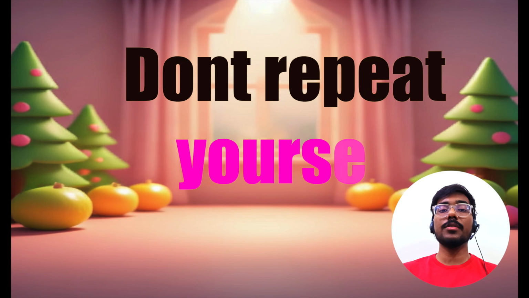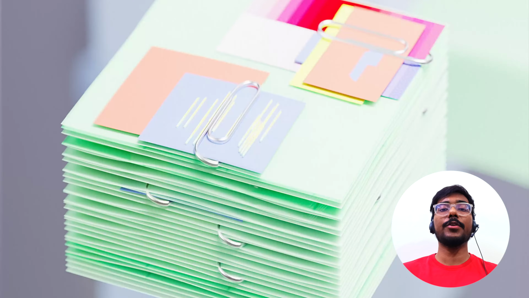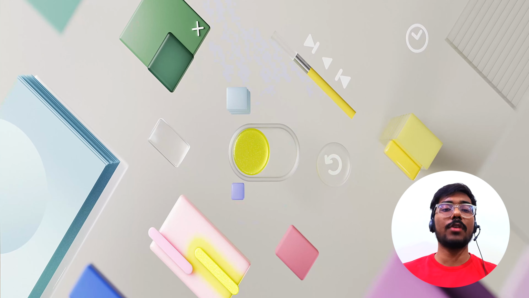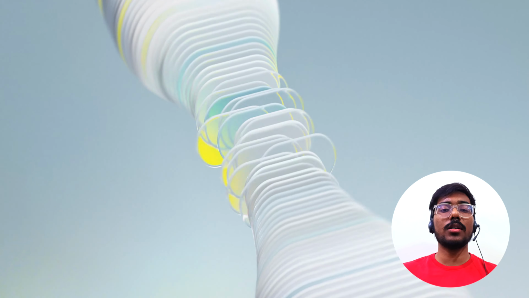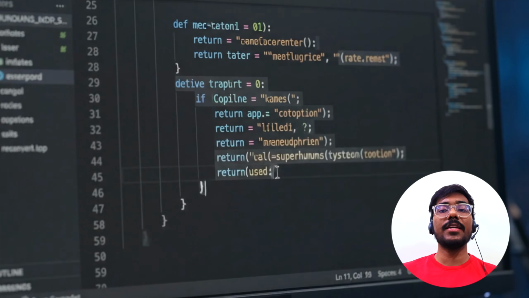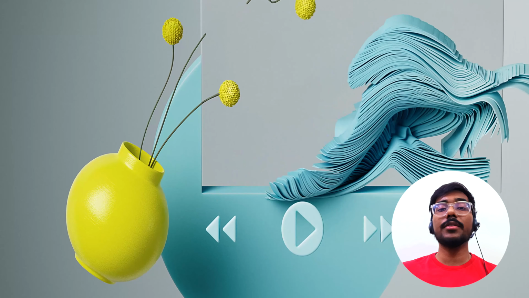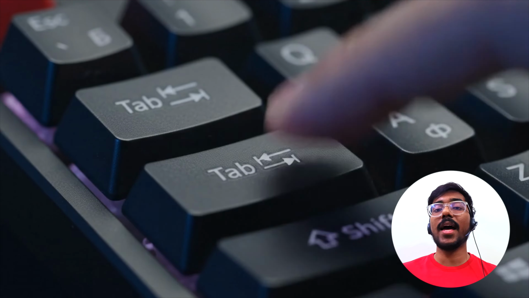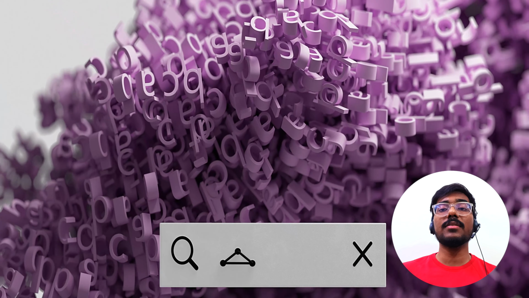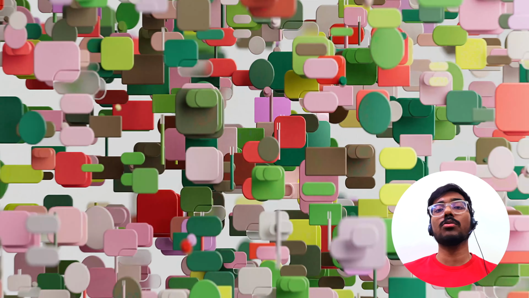Our second principle is DRY, don't repeat yourself. This is where the Cursor Tab or Copilot autocomplete feature becomes a silent trap. Because code generation is so fast, it's incredibly tempting to let the AI write the exact same validation logic or data parsing code in 3 different files just by hitting tab, tab, and tab. It feels hyper efficient because you are flying through tasks, but you are violating the single source of truth.